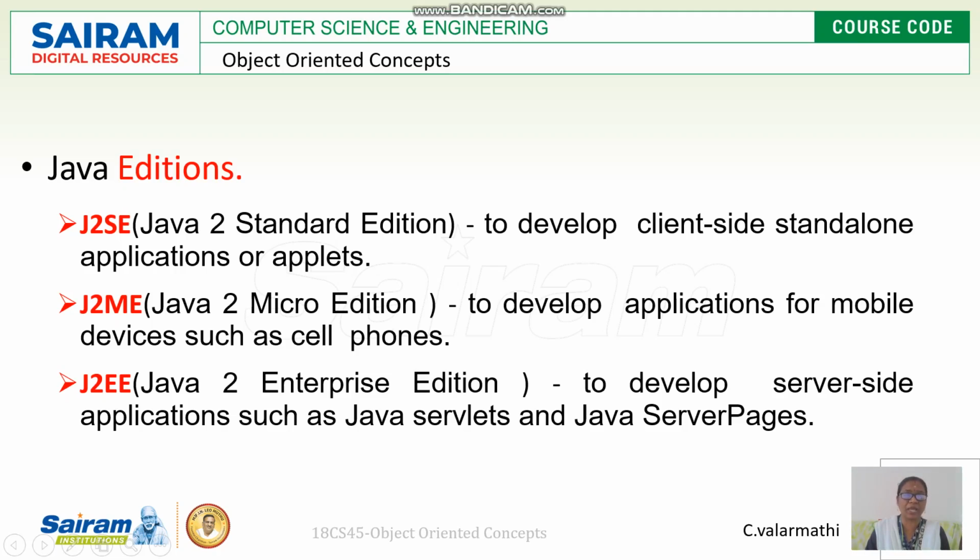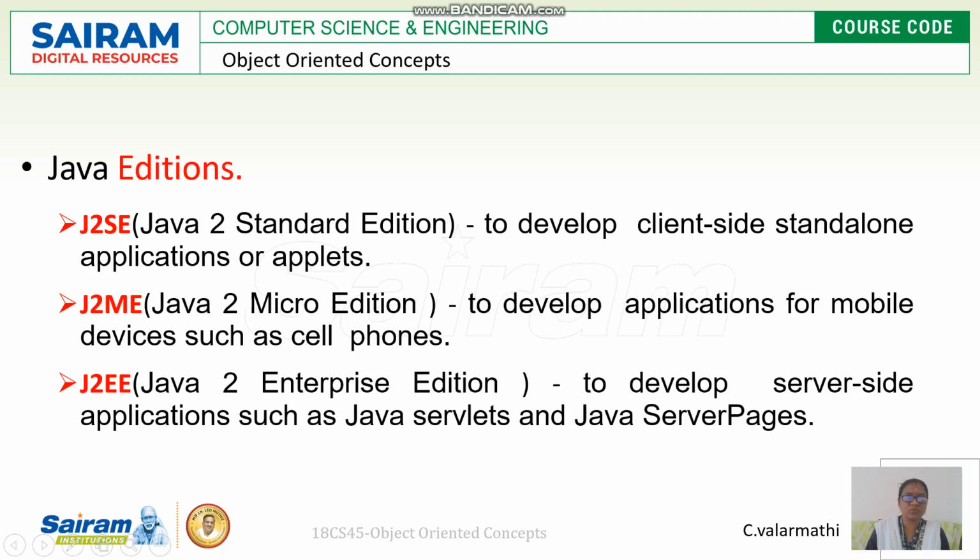What is the primary focus and motive of this edition? It is used to develop client-side standalone applications or applets. Applets are basically window applets. I will explain applets in detail in the next modules.